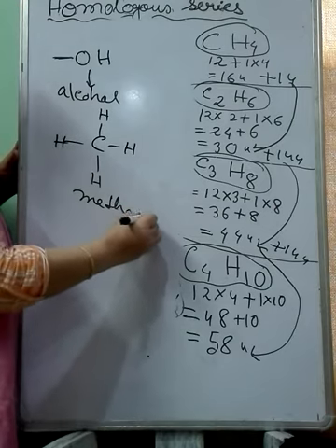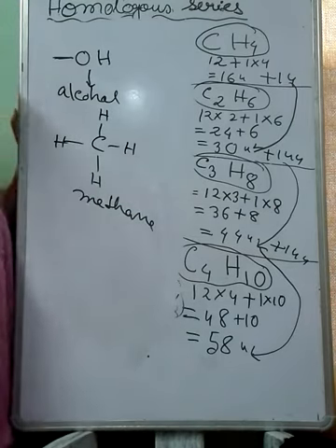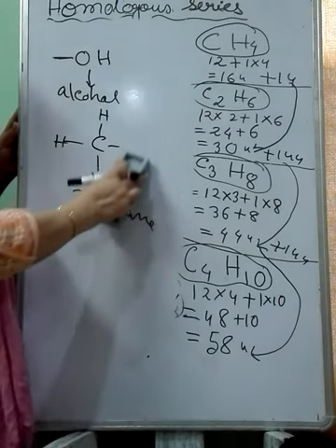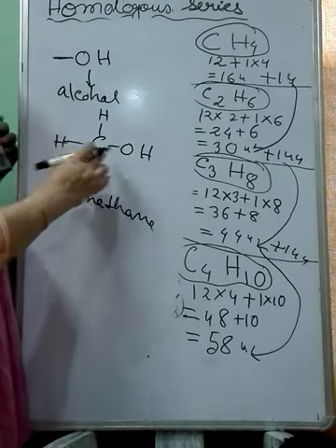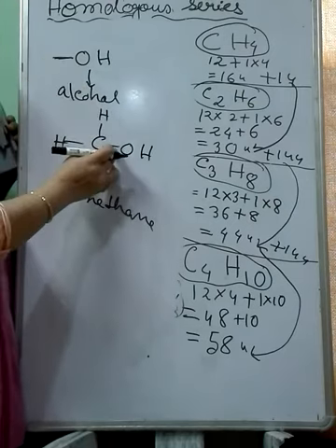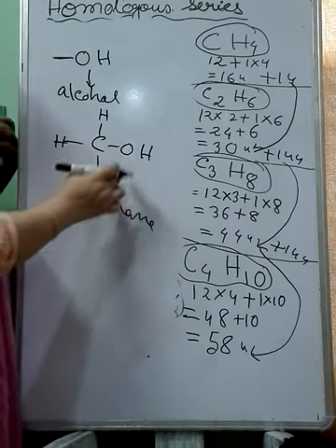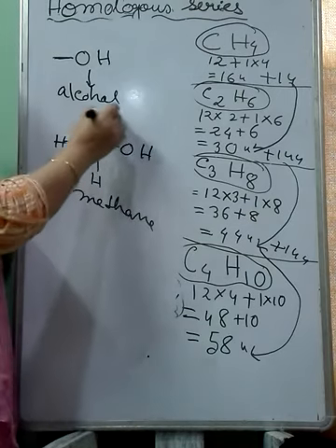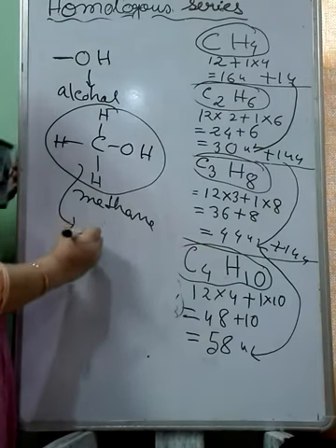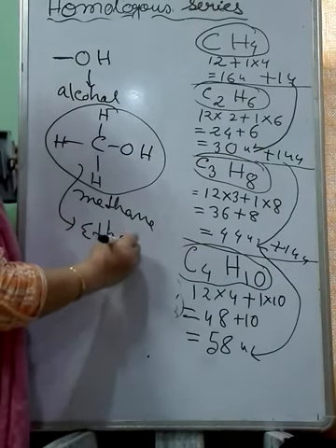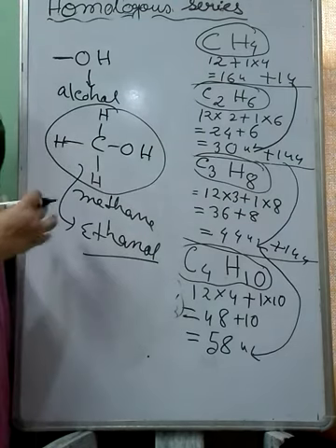So from this methane molecule, if we replace one of the hydrogens by the OH group, you see how I am joining here. Since the reactive side is here, I am joining by this oxygen side to it. So I have replaced one of the hydrogens from methane with OH. As a result, we are getting a new hydrocarbon. The name of this new hydrocarbon is methanol. Methanol is the first alcohol.